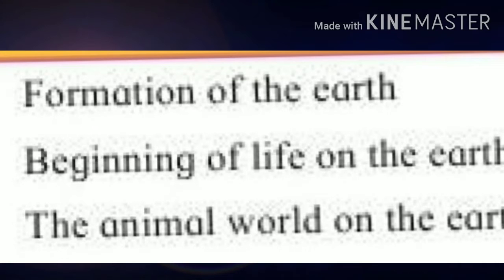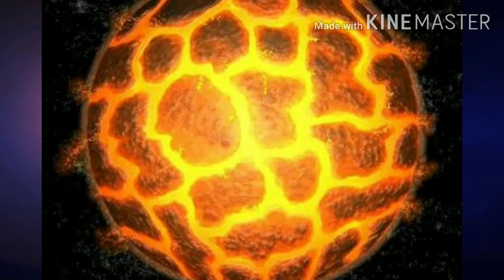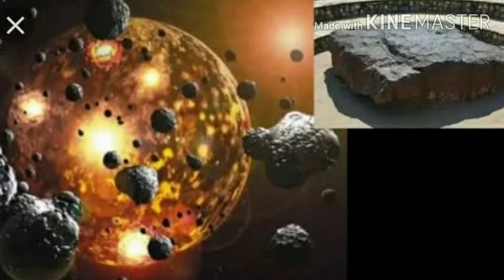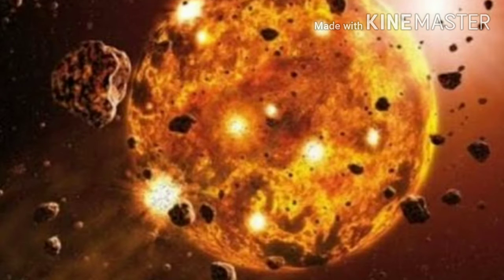So children, on the basis of scientific research, it is believed that around 4.5 billion years ago, an anomalous cloud of hot gases and dust was found in space. Its circular motion and great speed caused it to divide into several portions. Thus, the sun and the planets were created. In this way, our earth and the solar system were formed.